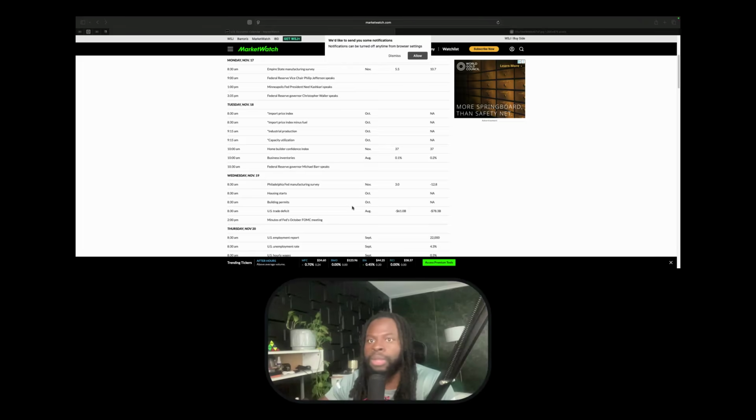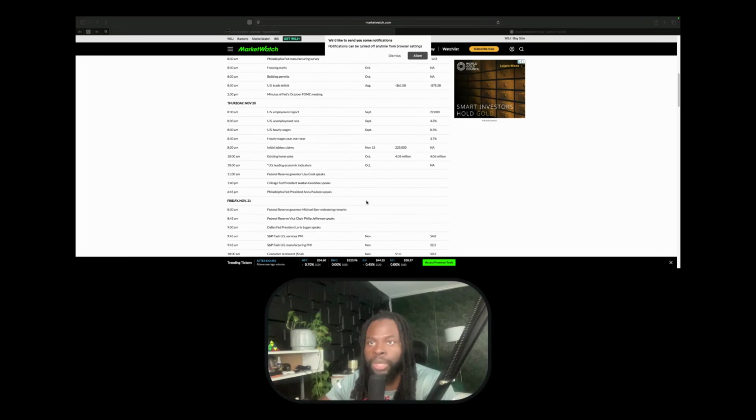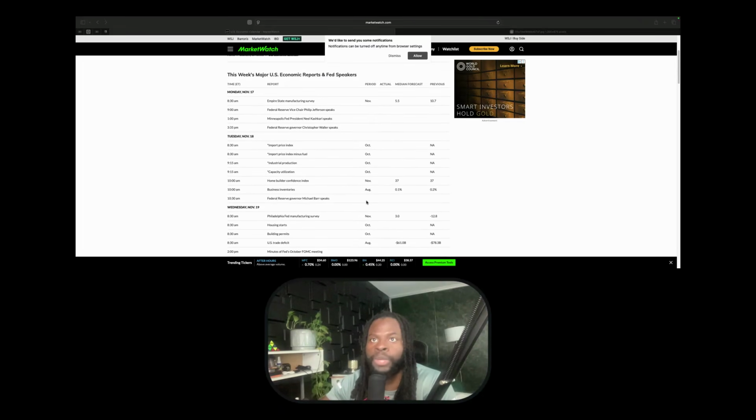The different events, it seems like we're going to have a busy week, and it's going to be an unemployment week. So starting on Monday, if you look at it, we have a couple of Fed speakers that will be talking. We also have the Empire State Manufacturing Survey, nothing really important for me specifically. Make sure to know about this timeline, because the Fed speakers can make a comment that can create volatility in the market.